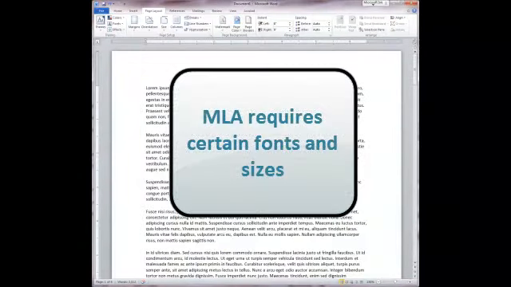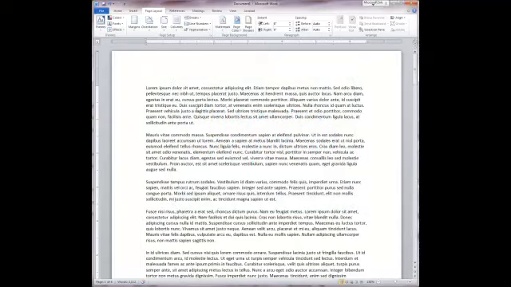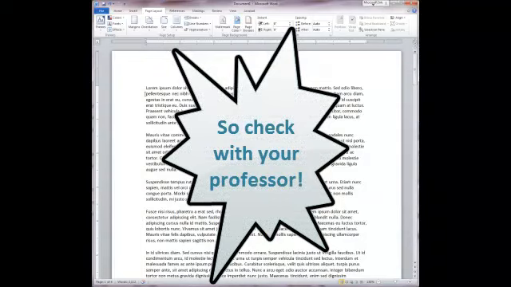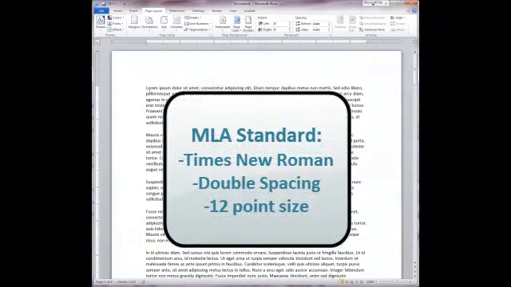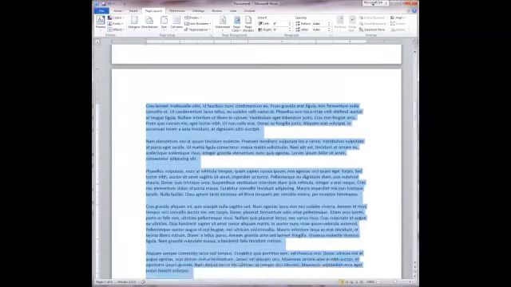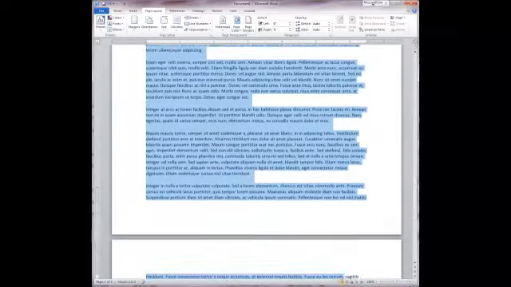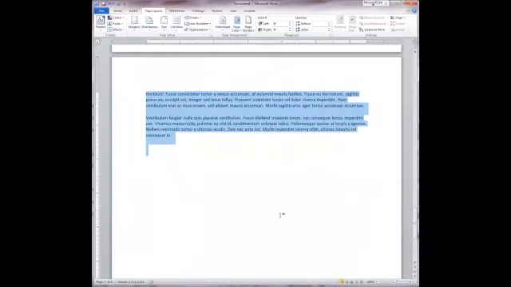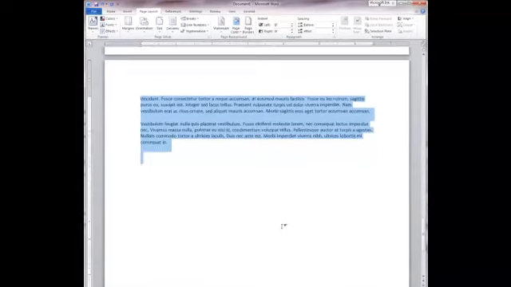Second, MLA documents require certain fonts and certain sizes for their essays. The exact fonts and sizes accepted by your teacher may vary. However, I'm going to show you how to format your papers using Times New Roman font, double spacing, and the 12-point size. This is pretty standard. The first thing I do is I highlight every single word in my essay when I am done typing it. It's important to do this because most Microsoft Word documents' default options are not Times New Roman, are not double space, and are not necessarily 12-point font.